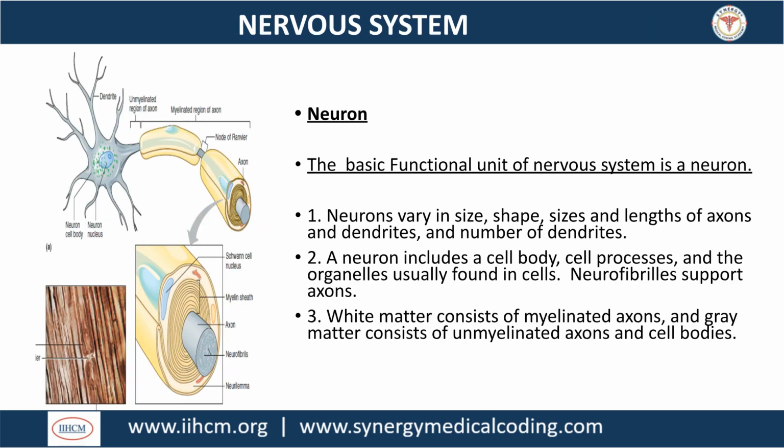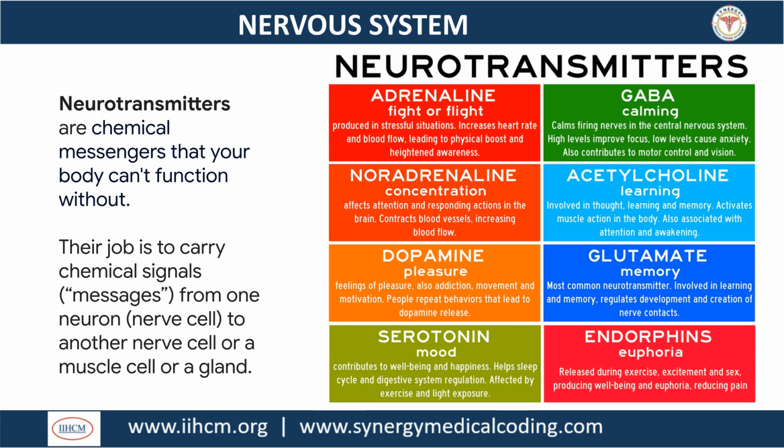The basic functional unit of the nervous system is the neuron. Neurons vary in structure and include a cell body and cell processes. White matter consists of myelinated axons, and gray matter contains unmyelinated axons and cell bodies. Neurotransmitters are chemical messengers that carry signals between neurons and other cells. Key neurotransmitters include adrenaline, GABA, noradrenaline, acetylcholine, dopamine, glutamate, serotonin, and endorphins, each with distinct functions.